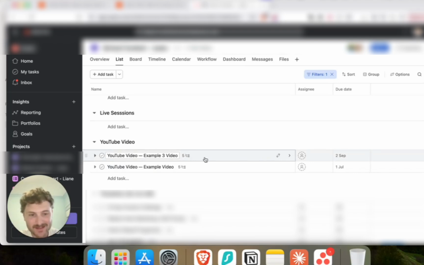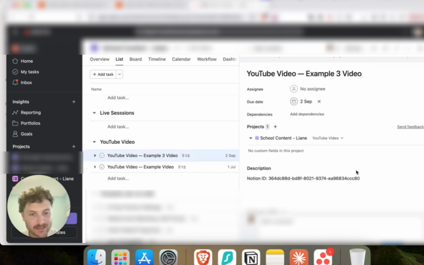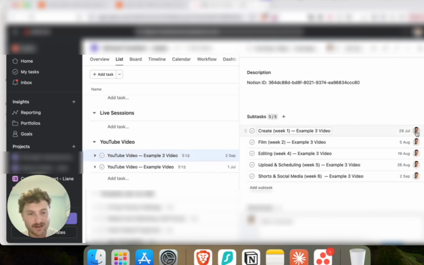So as you can see, the task has been automatically created in the correct section. The workflow already includes subtasks, assigns them to the right person as well, and calculates the deadlines. This helps standardize the production process and reduce manual work for the team.